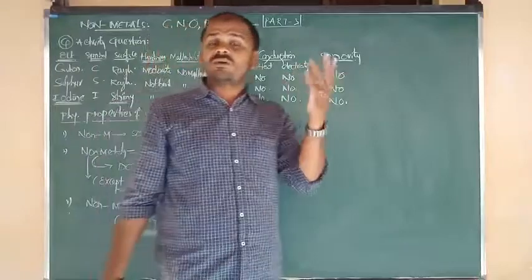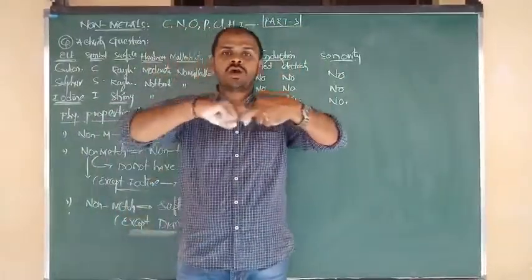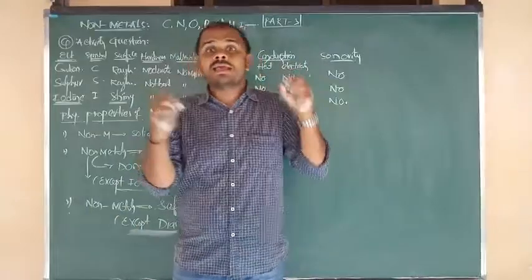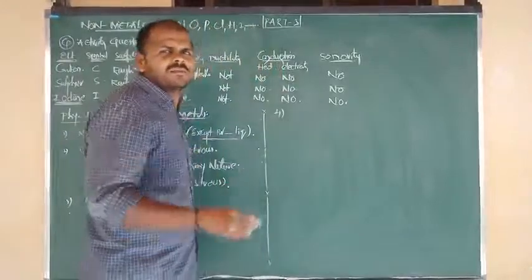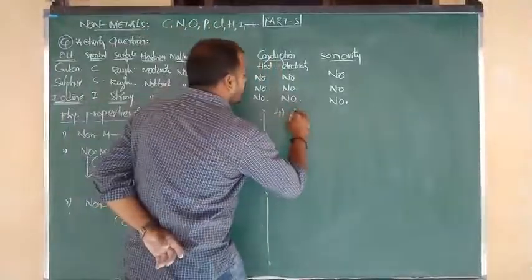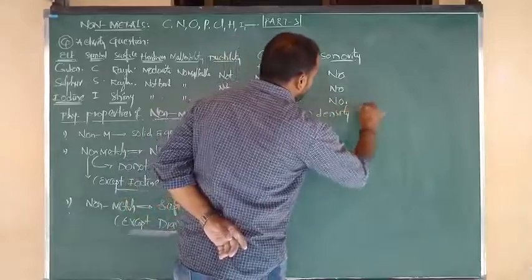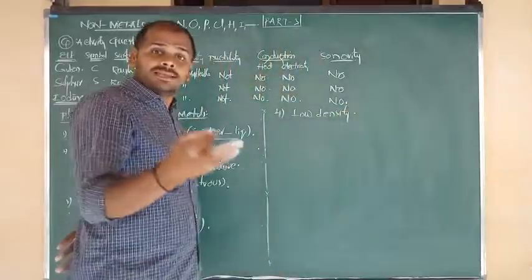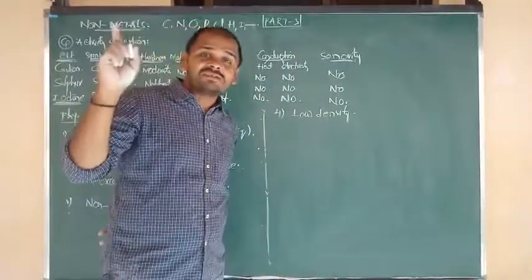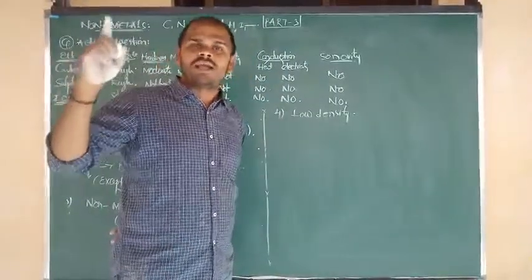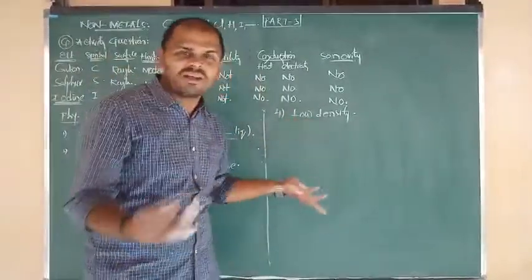Next, another physical property, the fourth physical property: density. In metals, we know very well that they have strong molecular forces and higher densities. Here it is quite the opposite: non-metals have very low density. And you know very well, density is directly proportional to melting point and boiling point. In metals, more density, more melting point, more boiling point. But for non-metals, low density, low melting point, low boiling point.